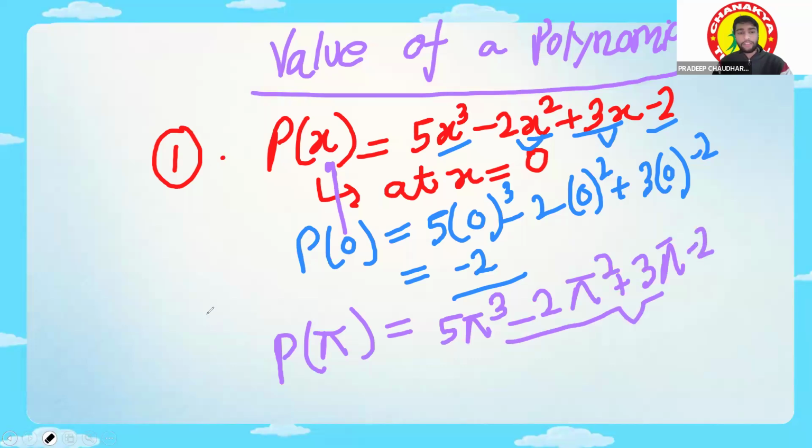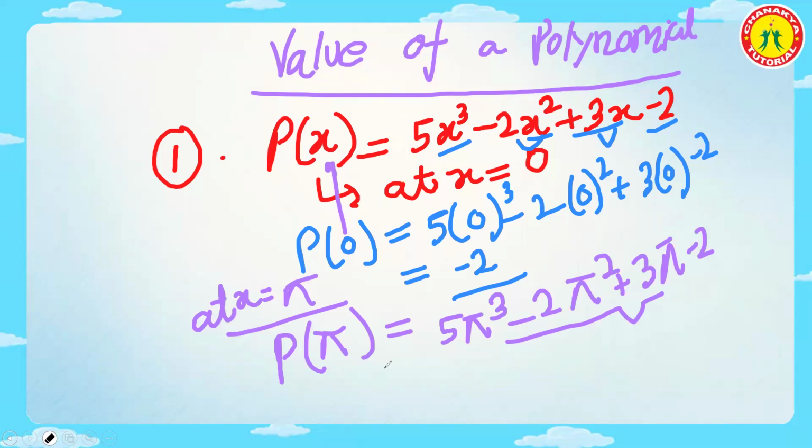At x is equal to pi. This is my polynomial. Done, guys? Is it done? Yes, sir. Okay.